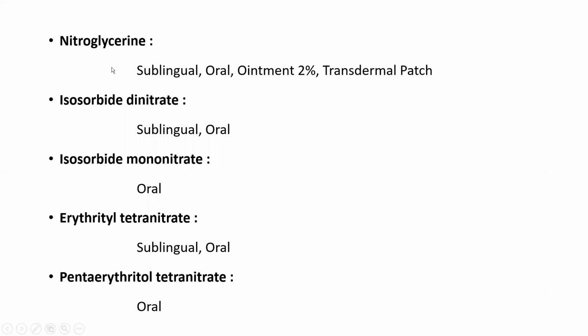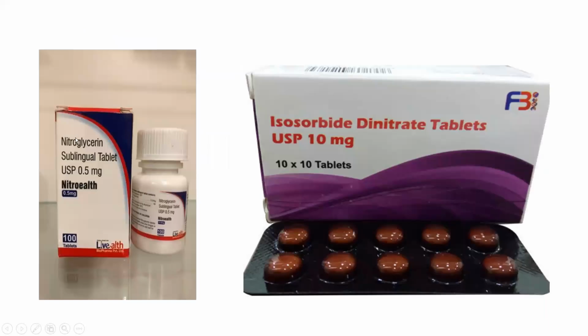Then available forms: nitroglycerin sublingual, oral, ointment as 2%, and the transdermal patch is available. Isosorbide dinitrate sublingual and oral available. Then isosorbide mononitrate oral available. Erythrityl tetranitrate sublingual, oral. Then pentaerythritol tetranitrate oral available. Then this is a sublingual tablet 0.5 mg. Then isosorbide dinitrate 10 mg. You have to give it sublingually.